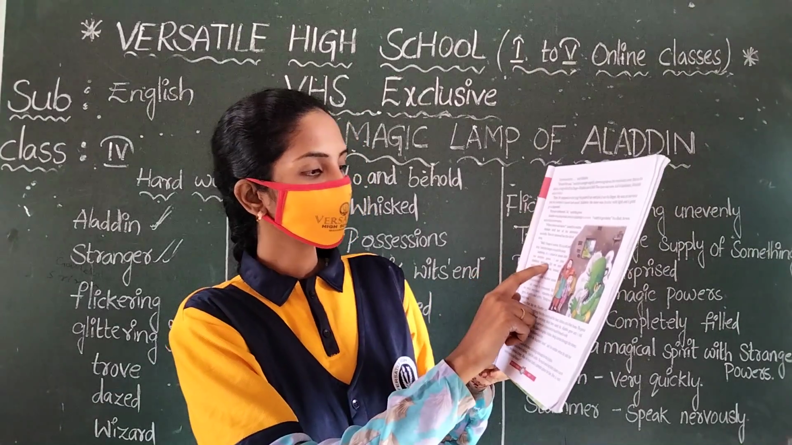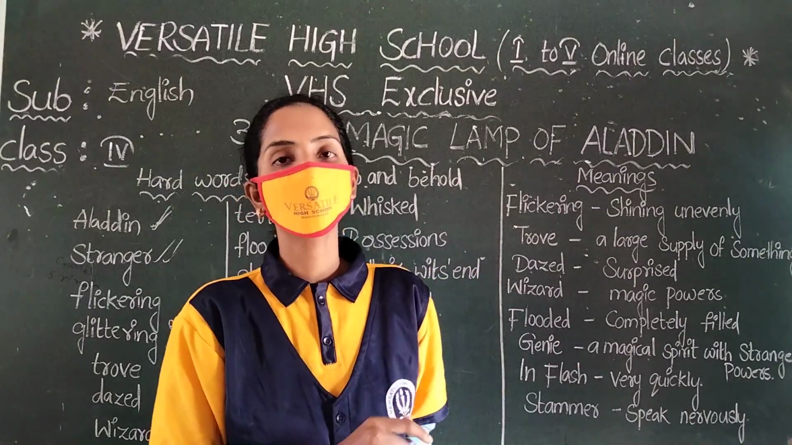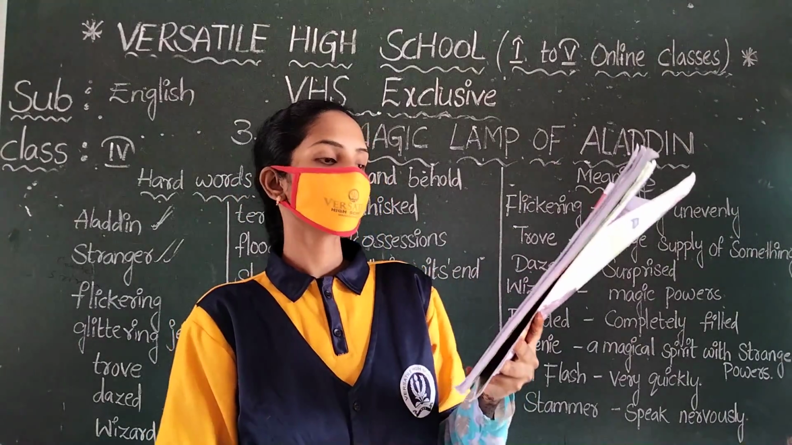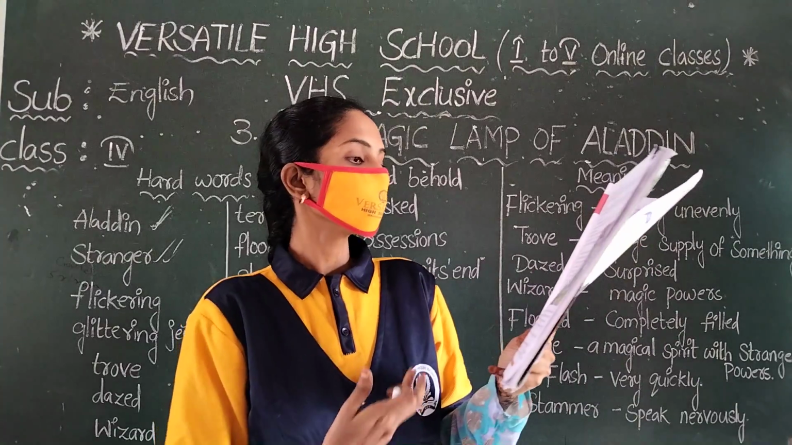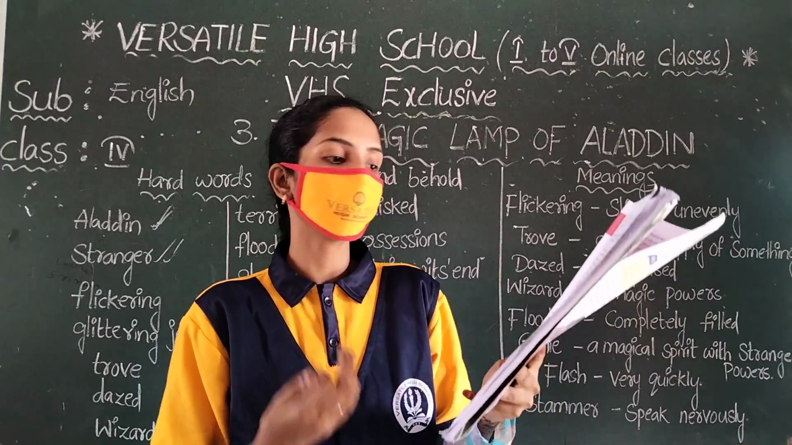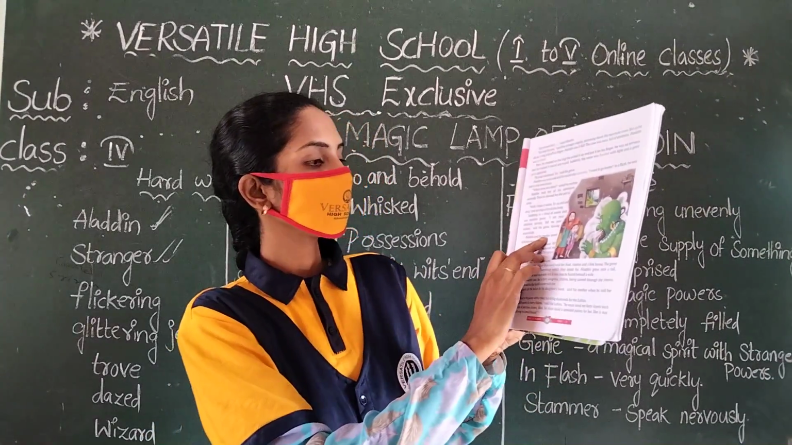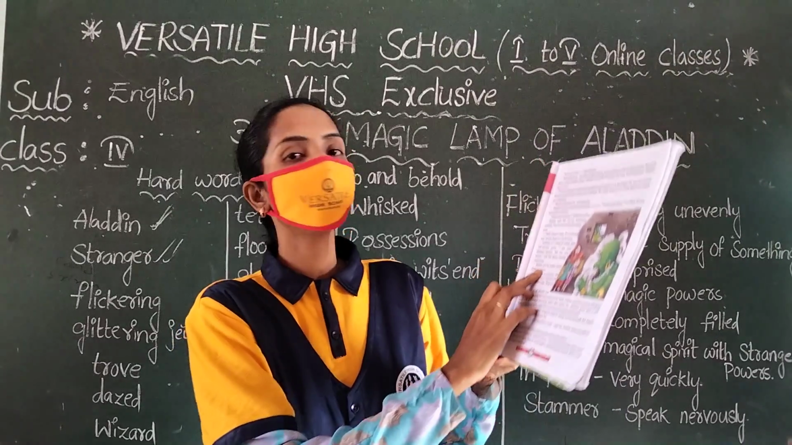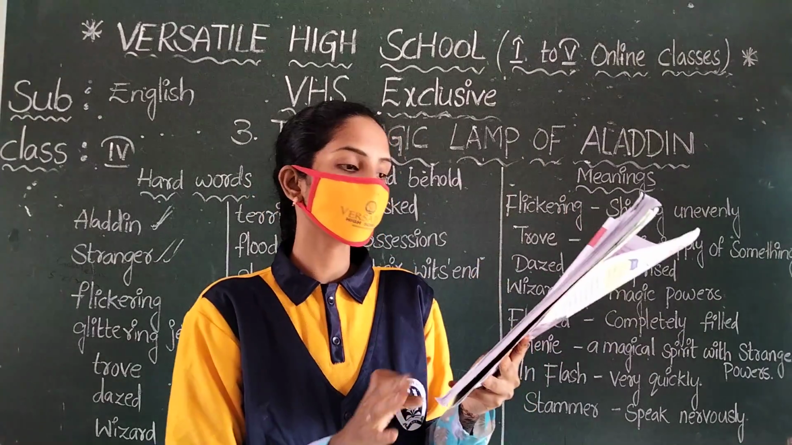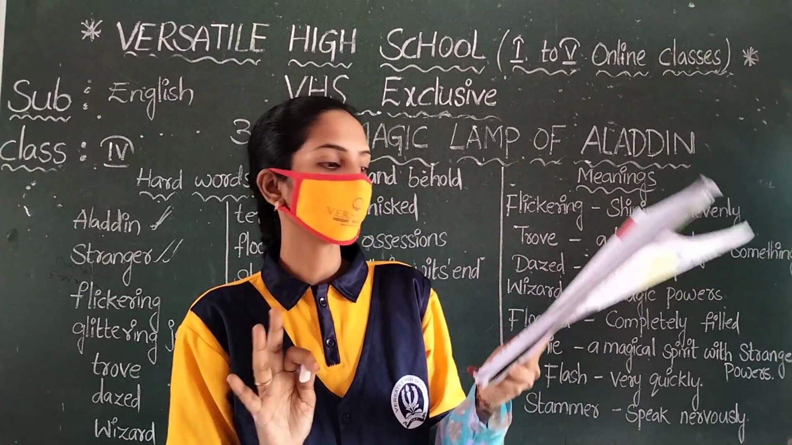"I am your obedient servant. Tell me your wishes," said the genie, bowing respectfully. Bow means to bend, and respectfully means he will do everything for them. If you have any wish, ask me, the genie asked. Aladdin and his mother stared at him wordlessly. The mother was totally surprised too, and wordlessly means not having any word.